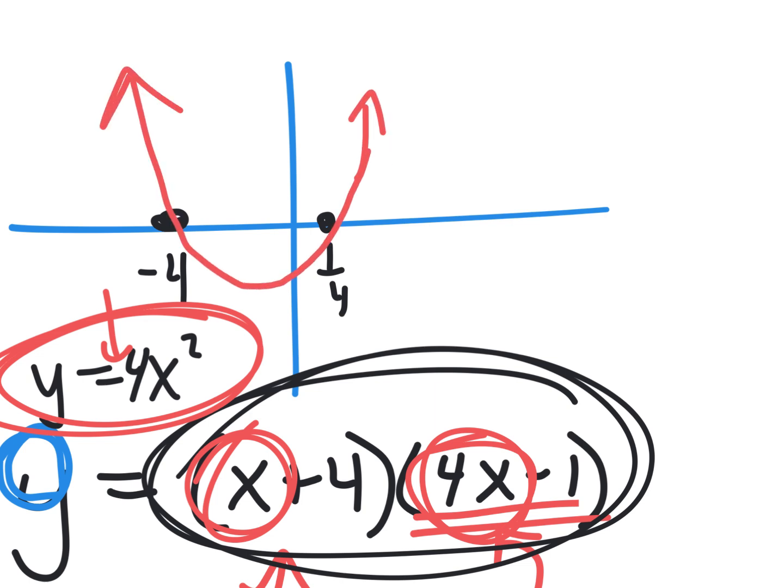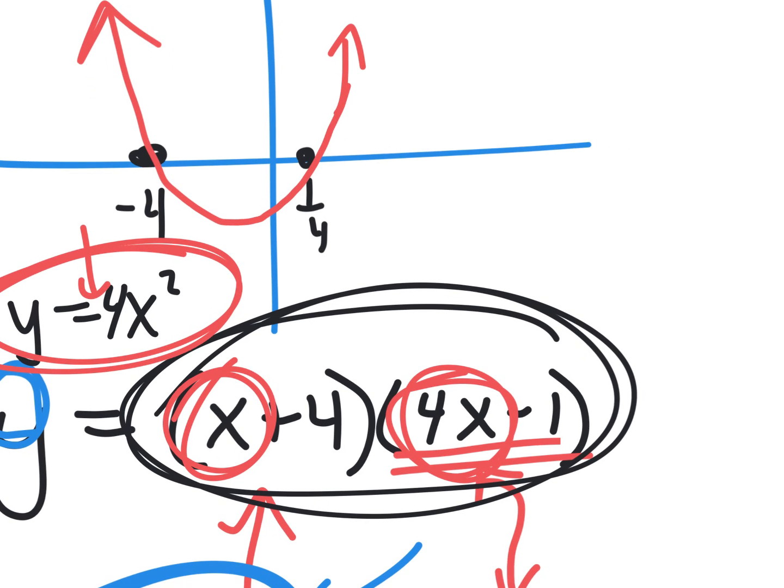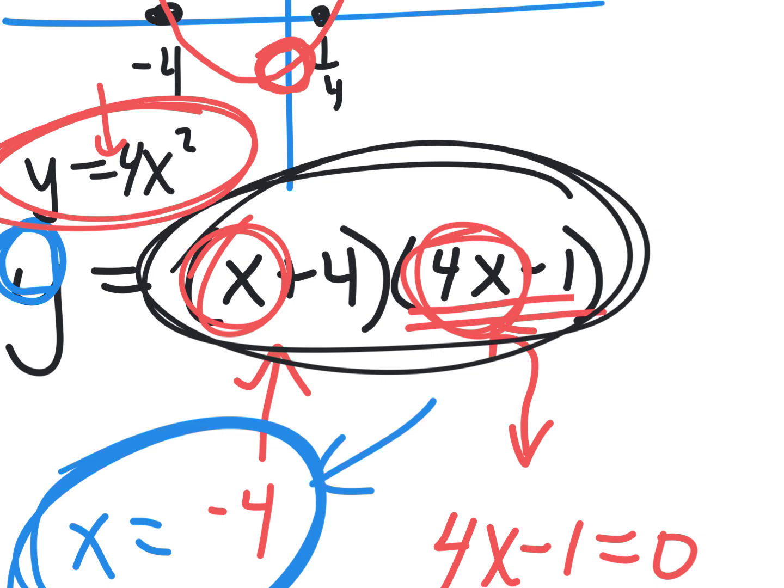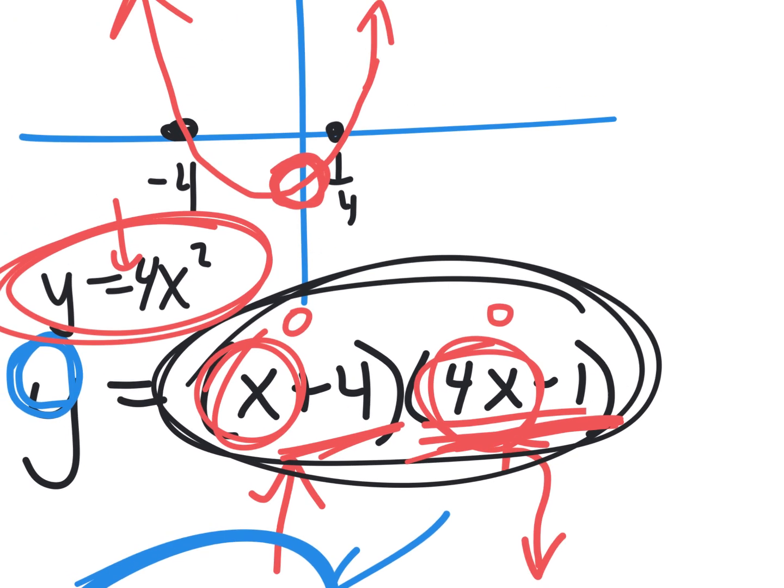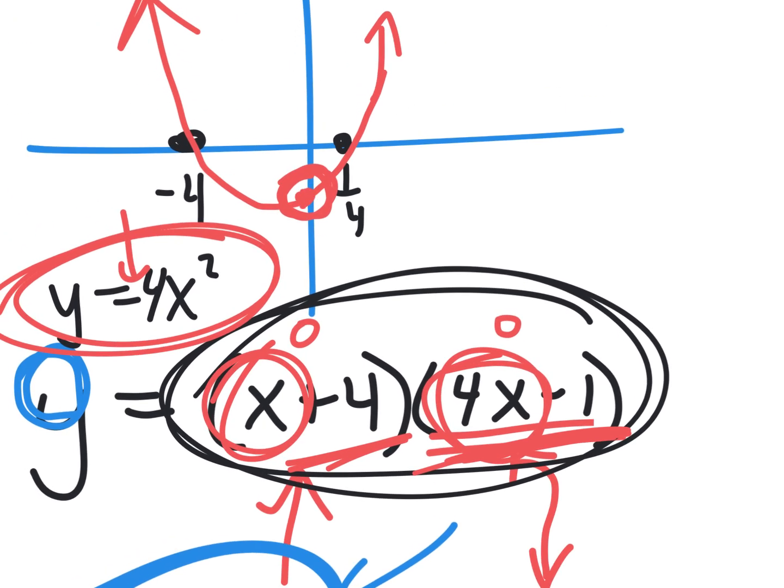and then back up. And if I really needed to know the y-intercept, I'd set x equal to 0 and solve it. And you'd end up with negative 4. 4 times negative 1 makes negative 4. So that technically right there would touch at negative 4. All right, that is a ton about polynomials. It's not everything.